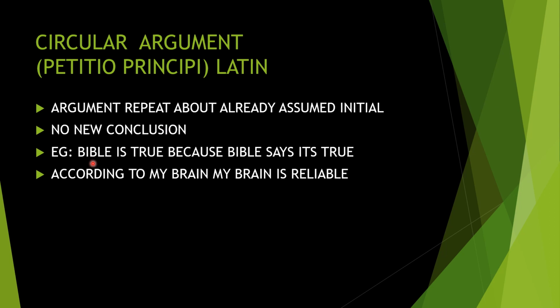For example, if somebody says that the Bible is true, and somebody asks why the Bible is true, because the Bible says it's true. He cannot give a proper explanation for it. He comes to the same point from where he started. Understood? Or, according to my brain, it is reliable. According to my brain means you are saying you are right without giving any reasons.